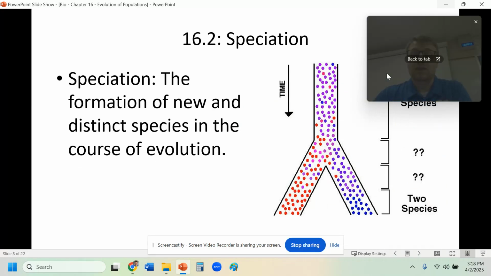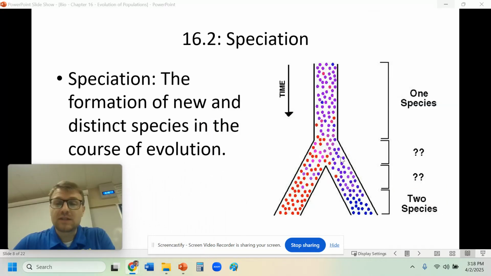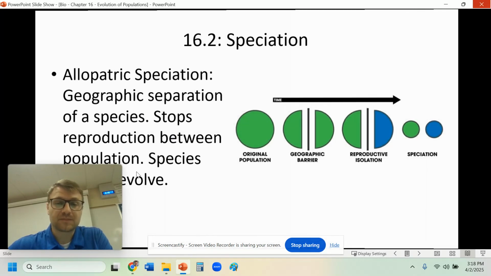But one thing that we look at is something called speciation. This is where we form a new species through some type of selection. So in this case, you can see one species, then eventually they'll become two species. And this is just because of certain factors like natural or artificial selection, and just other things that are going on in that species.